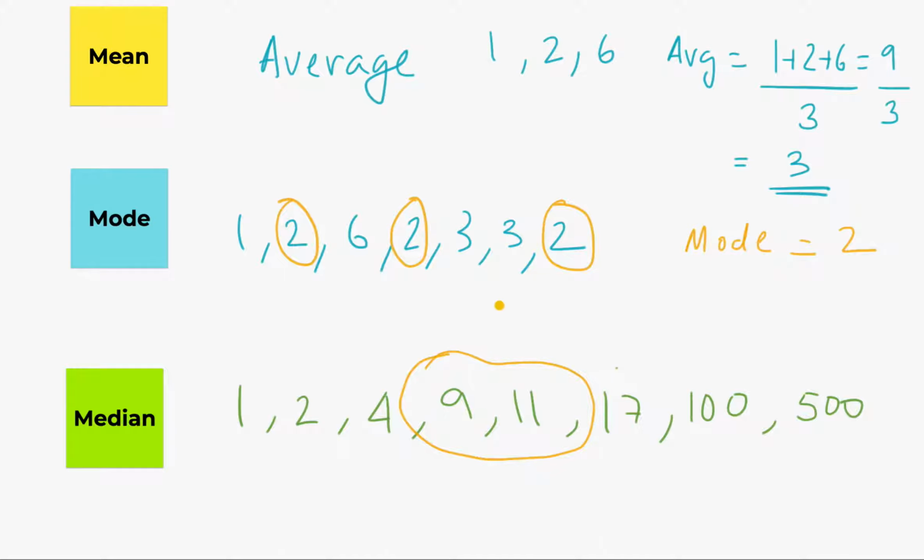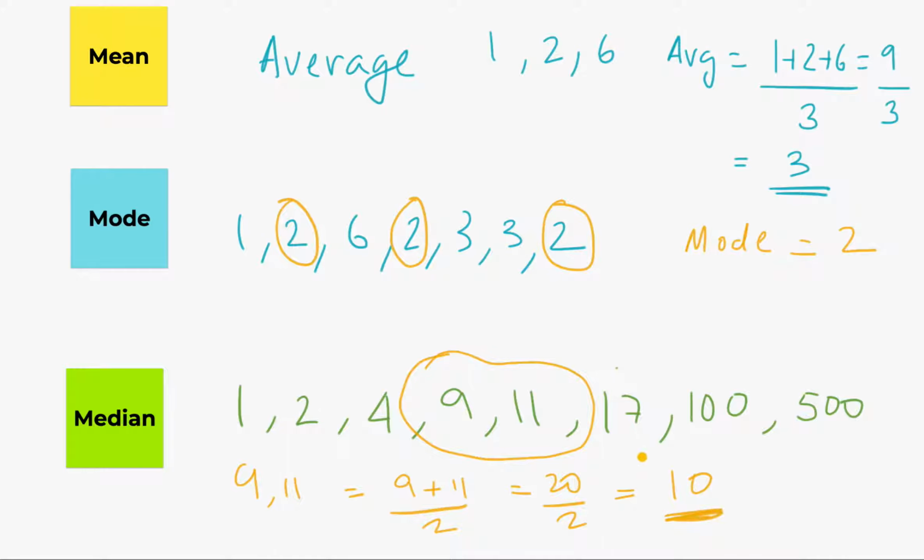I don't have an exact number in the center, but these 2 numbers come in as numbers in the center. What I do is I take these 2 numbers to find the median. So I'll do 9, comma 11, and I will find the average, or you just add these 2 numbers together, 9 plus 11, and divide by 2, which is 20 divided by 2, and the median is 10.